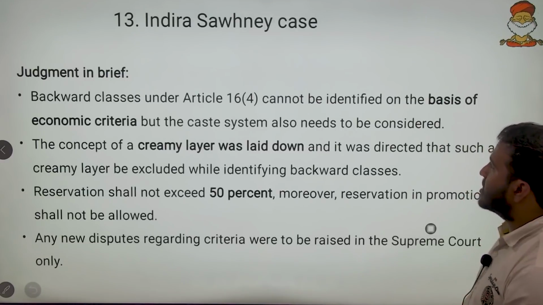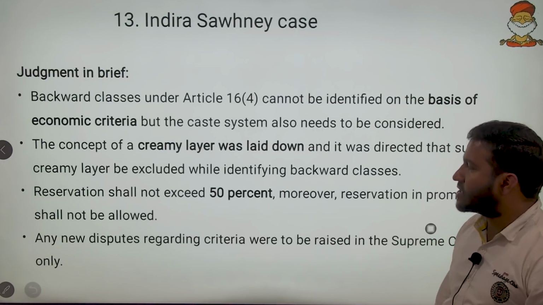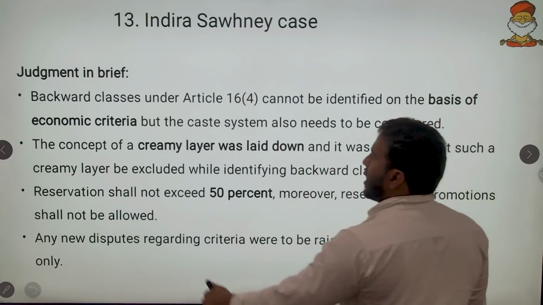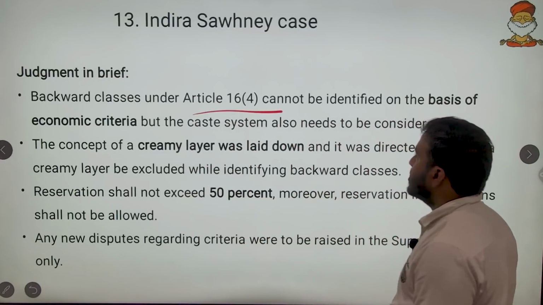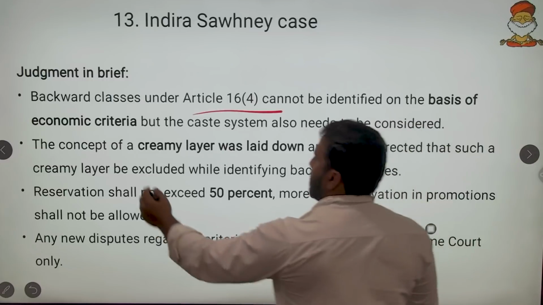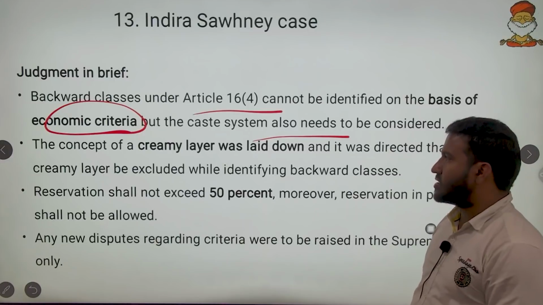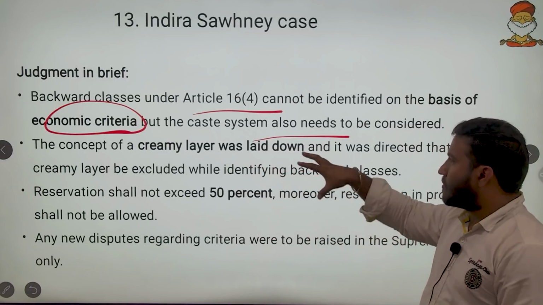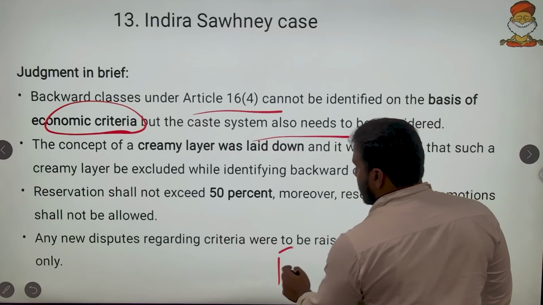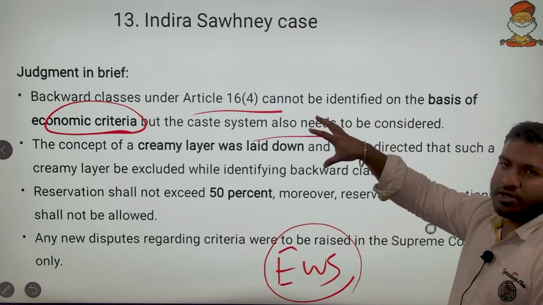Then come to the next, the Indira Sawhney case judgment. Various debates and discussions happened in this, so we have a brief on this. Backward classes under Article 16(4) cannot be identified on the basis of economic criteria, but overall socio-educational criteria, not just the economic. Here many governments, including the central government, went on with the EWS section, and on that, this Indira Sawhney case came into the picture.